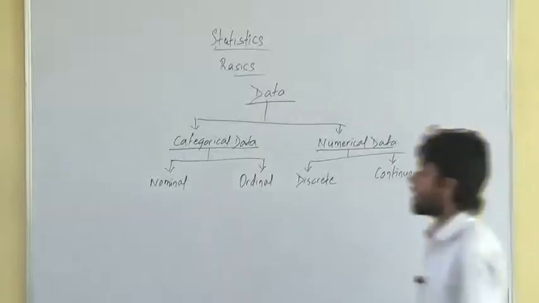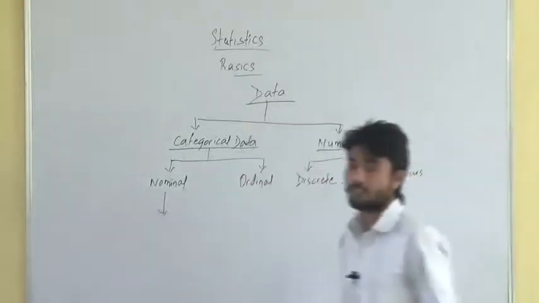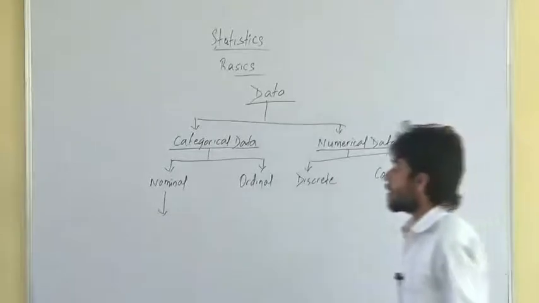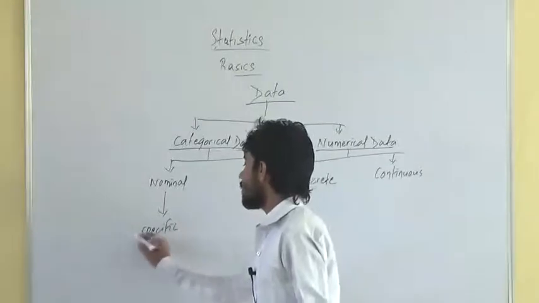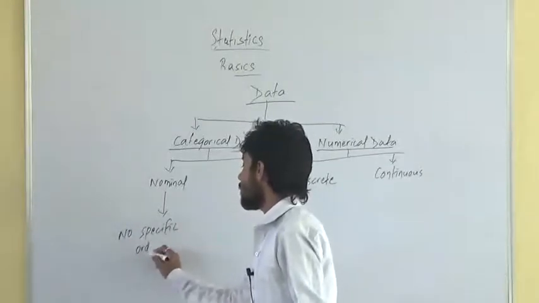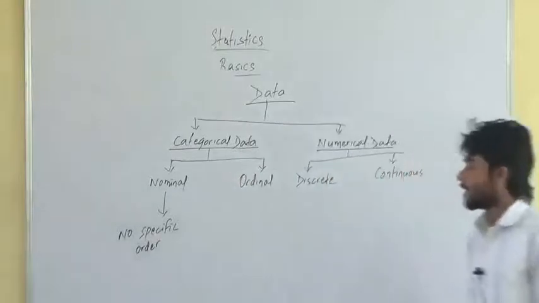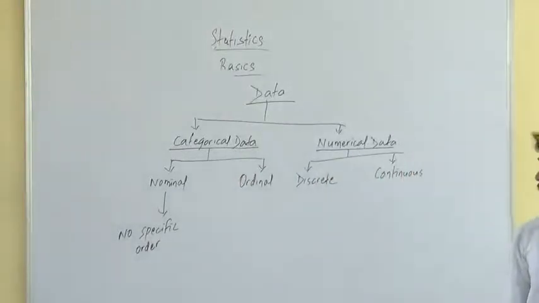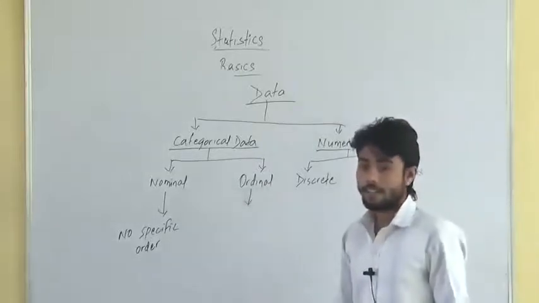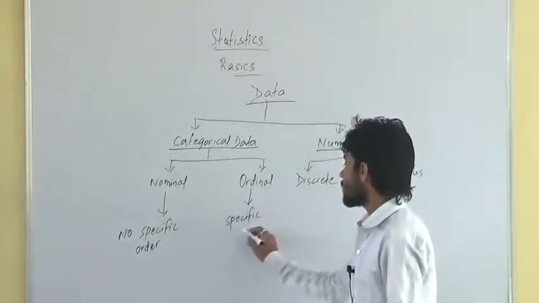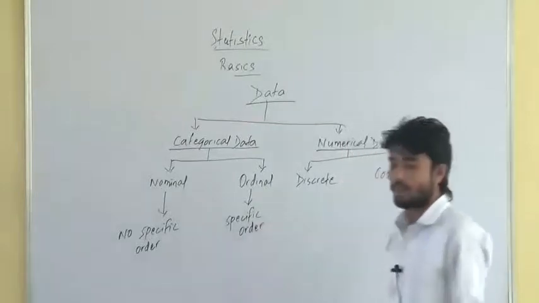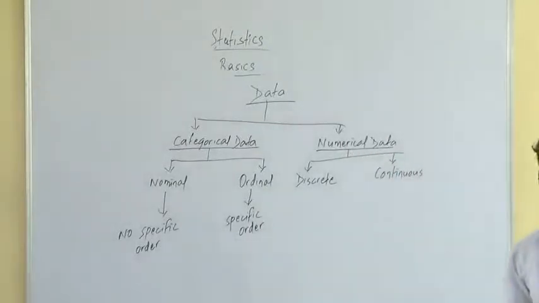Right? What is nominal data? The data which does not have any specific order. There is no specific order. The data which does not have any specific order is what? Nominal data. Whereas ordinal data is such data where there is some specific order. Now what is this specific order? We will see by the help of one example.